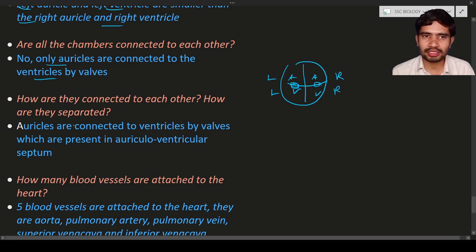So how are they separated? Here you can see the auricles are connected to the ventricles by walls which are present in the auriculoventricular septum. Auriculoventricular septum means a membrane or a separation present between the auricles and the ventricles.